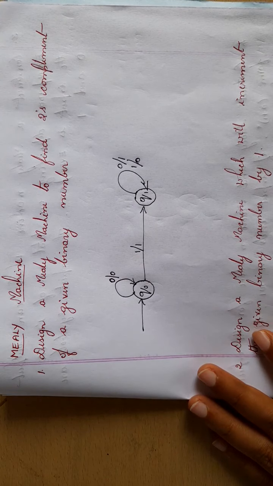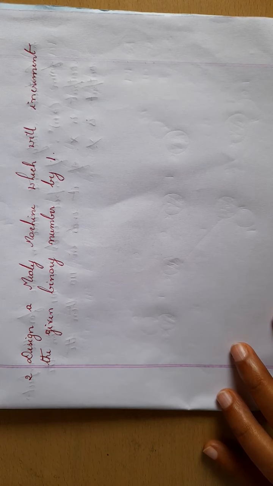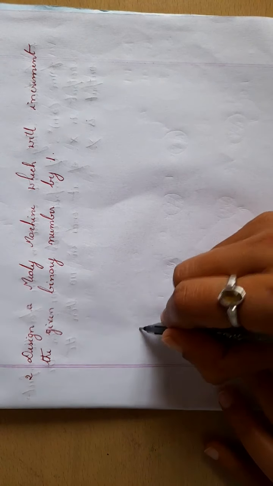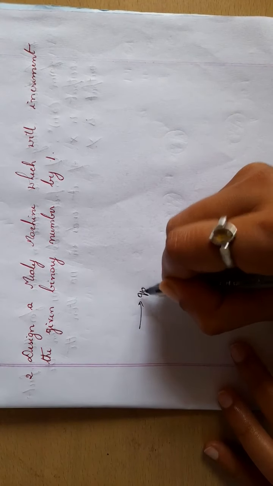Okay, so the next problem, design a Mealy machine which will increment the given binary number by 1. So I have already drawn the Moore machine for this. The logic remains the same. So what was the logic? So you should start from the least significant bit. Okay, if it is 1, change it to 0. So keep on doing this until you read a first 0. So the first 0 will change to 1. After that, remaining values will remain as it is. That is, start from the first state Q0.